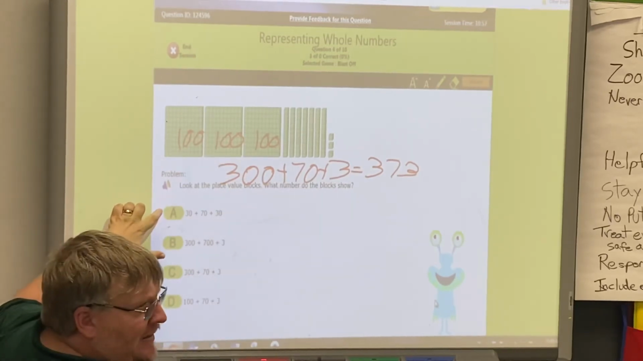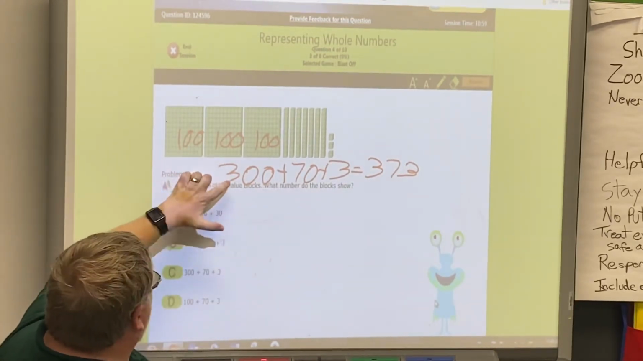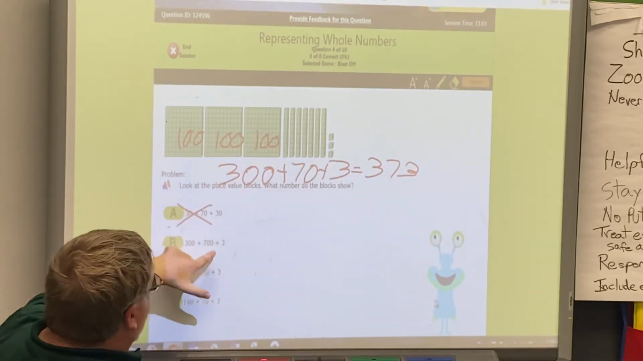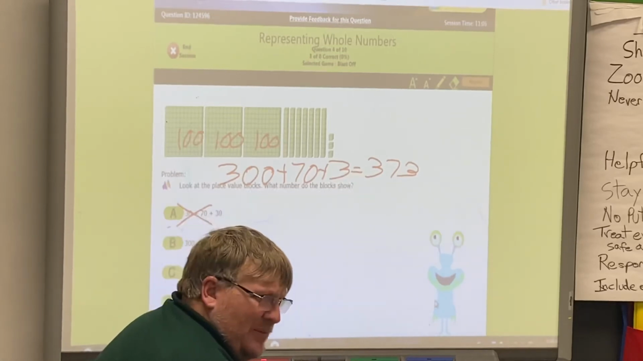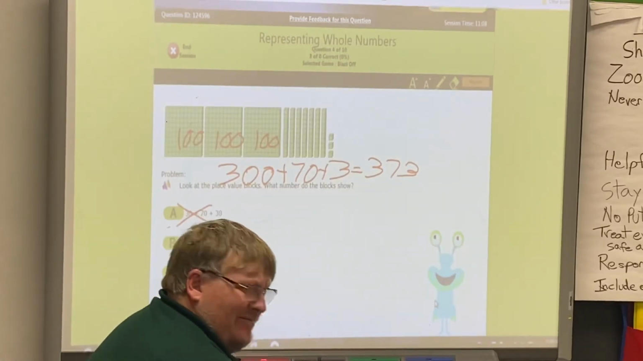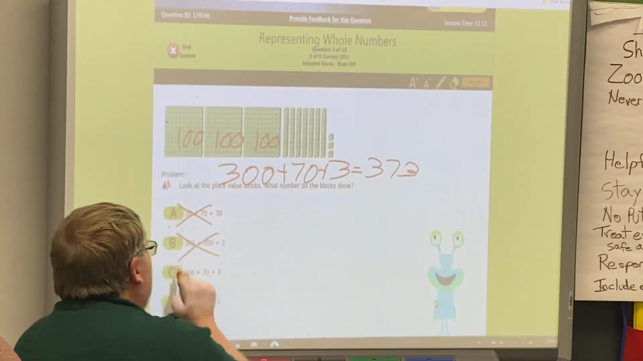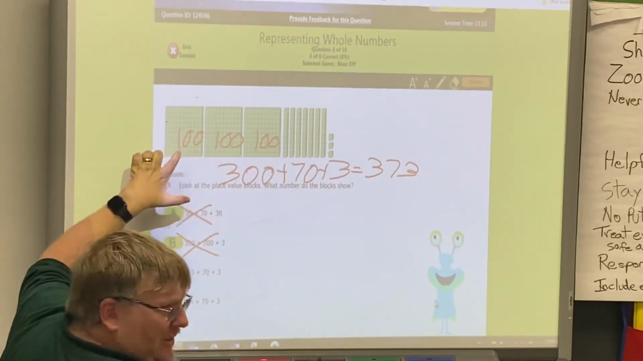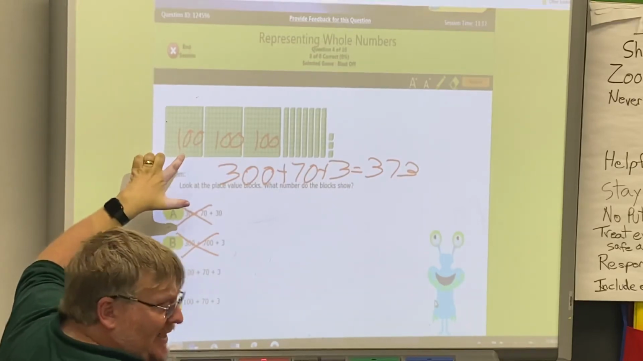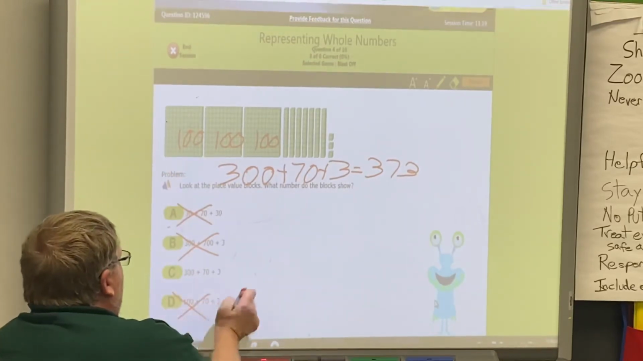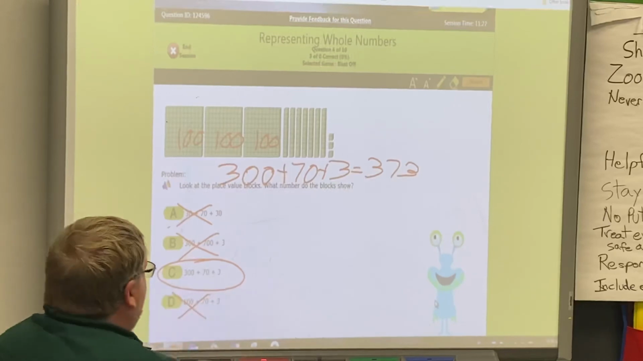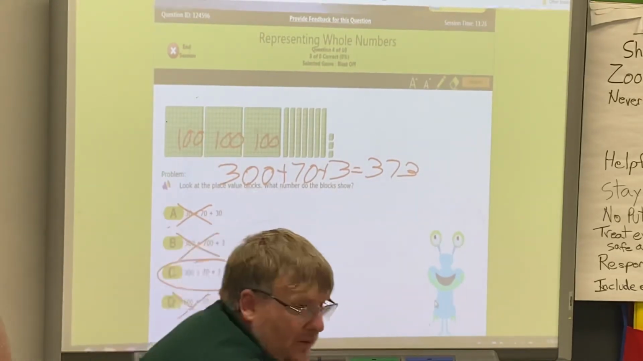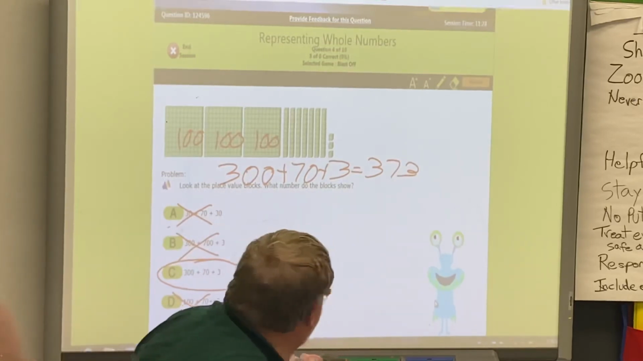Is it A? Nope, that says 30. That's out. This one says 300 plus 700. Is there 300 plus 700? No. How about D? 100? Is there more than one 100? Yes. So therefore the answer for me is C. We want to find the one that says 300 plus 70 plus 3. Okie dokie. So 300 plus 70 plus 3.